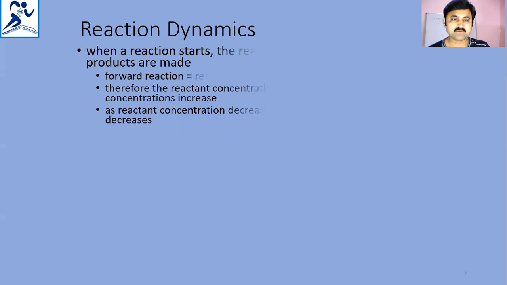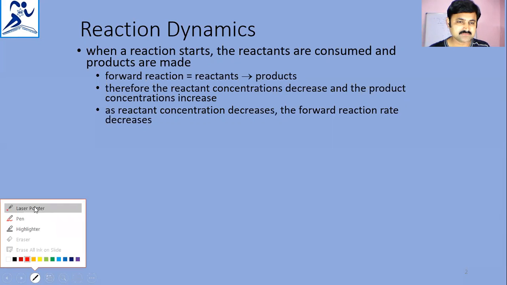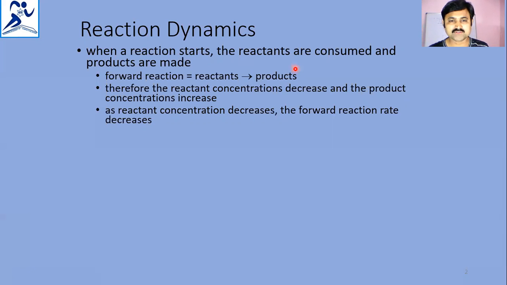Actually, chemical equilibrium is also called dynamic reaction dynamics. That means when a reaction starts, the reactants are consumed and products are made. As you know, the forward reaction is nothing but reactants converting into products. Therefore, the reactant concentration decreases and the product concentration increases.